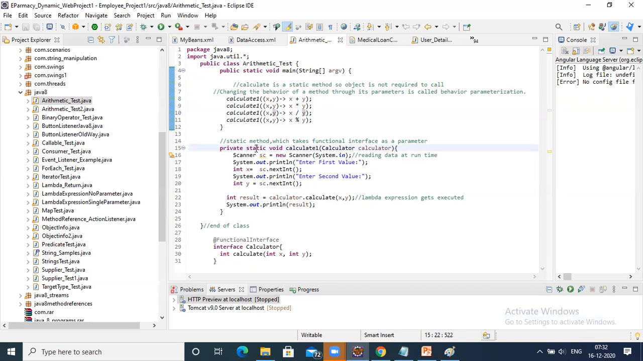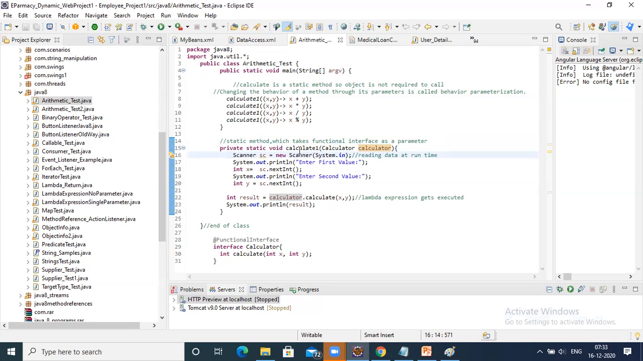Okay. So here, since it is a static method, we are calling it directly. Calculate1 is a static method, so we are calling it directly here. At this point, calculate1 x comma y equals x plus 5, right? So private static void calculate1. Now this calculator is a static method which takes a functional interface as a parameter.